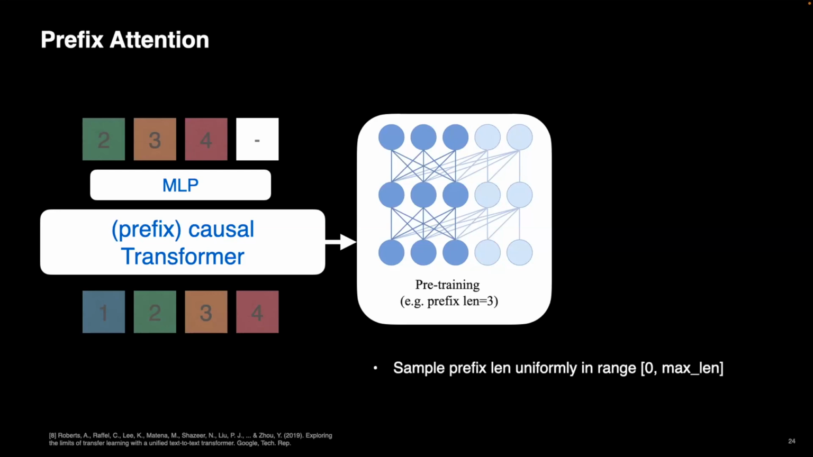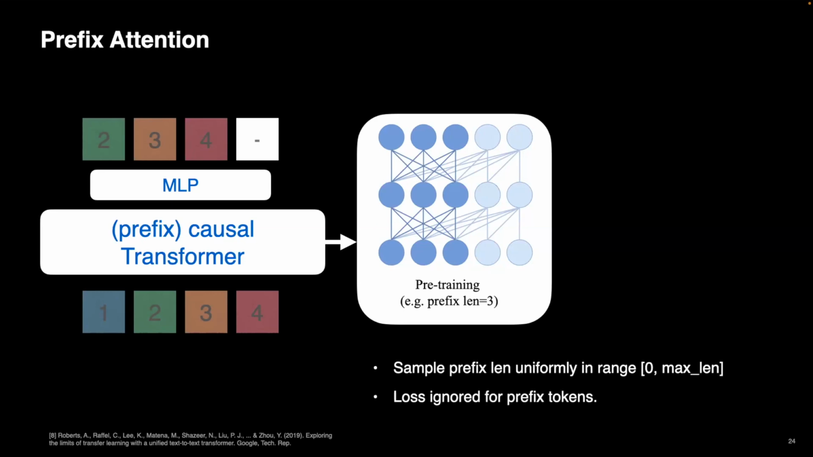We basically pick a prefix length, from 0 to some length in the sequence, that is sampled randomly and uniformly from the sequence length. And we say that for this prefix, we do the attention bidirectionally. So we will not do a causal mask, we do bidirectional attention. And then for the rest of the sequence, we do causal attention as usual. And we only measure the loss over the causal part.